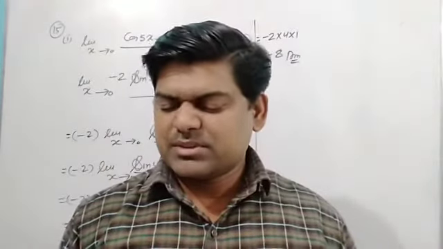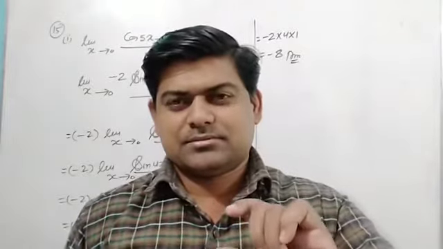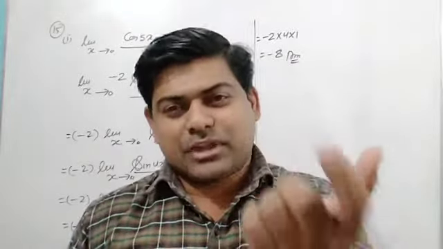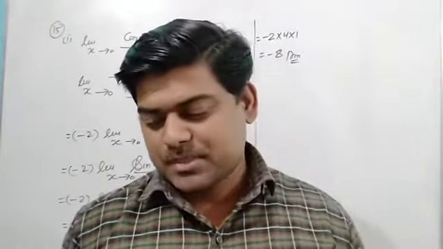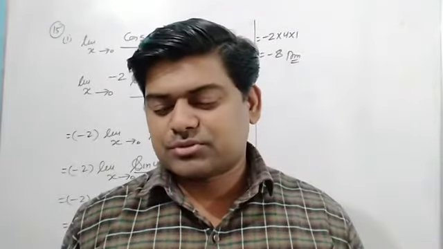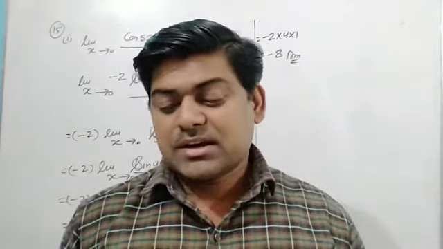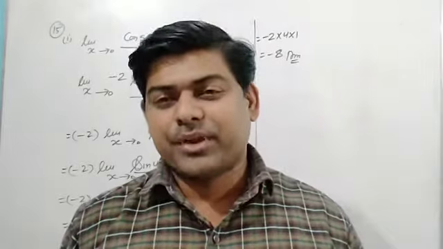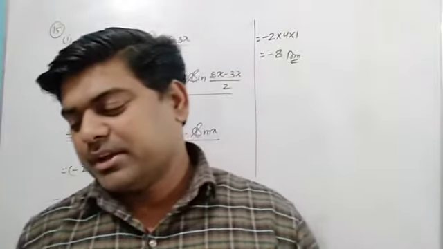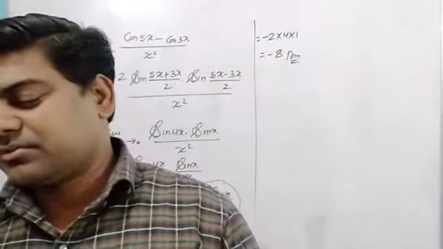Now question number 15, second part, involves rationalization of trigonometric ratios. So I am going to do this question, and after that, questions number 16 and 17 are something different. Here we have to divide by x first, and then we will get our result.